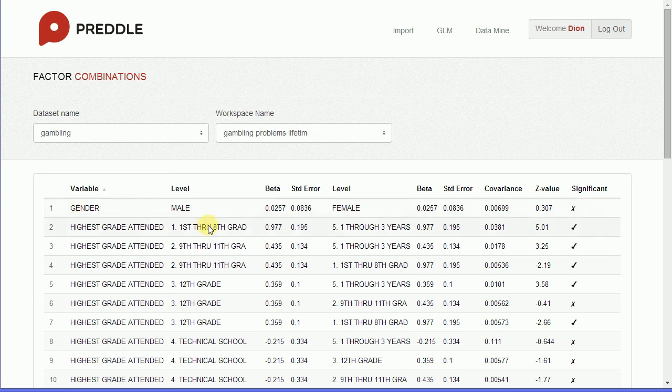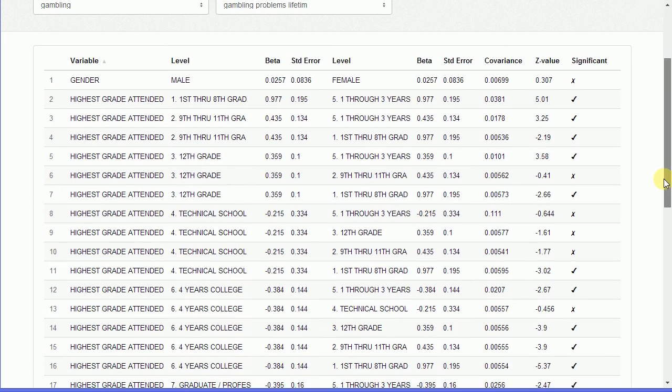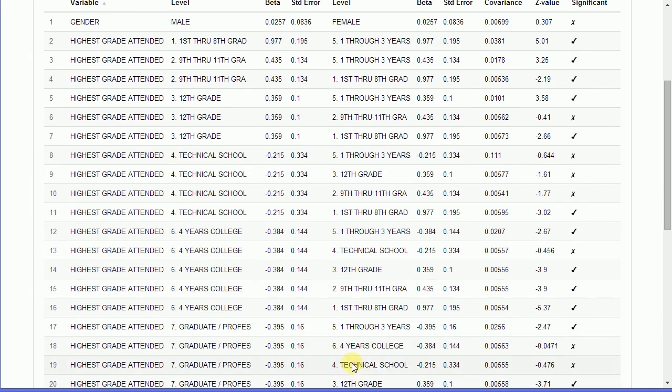Now to take highest grade attended as an example, technical school and 1 through 3 years of college are not significantly different from each other, notice the cross, so they could be grouped. Similarly, technical school and graduate school are also not significantly different from each other, so could be grouped.